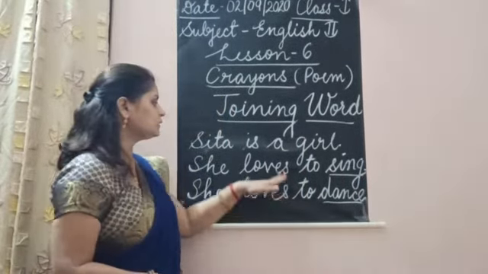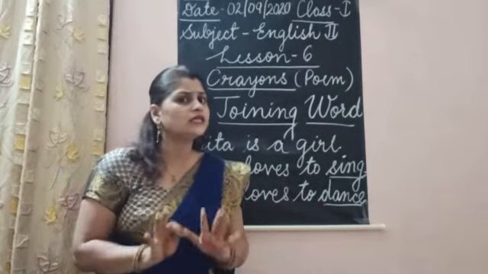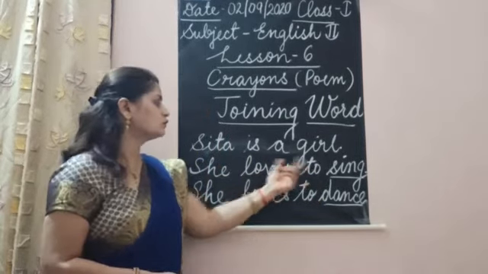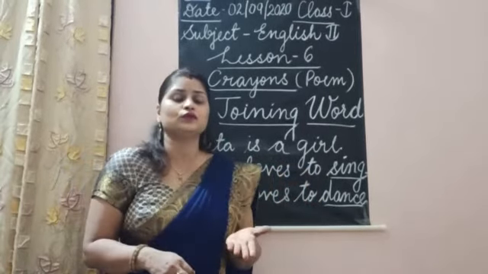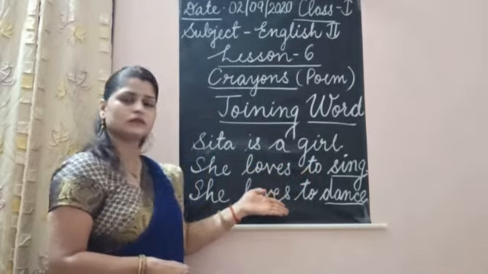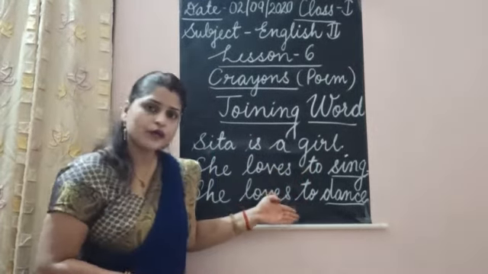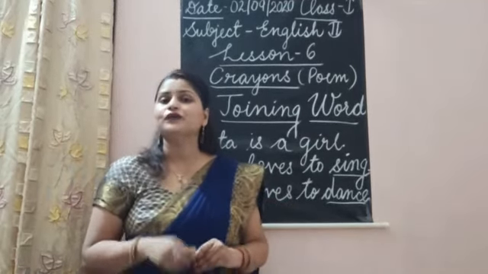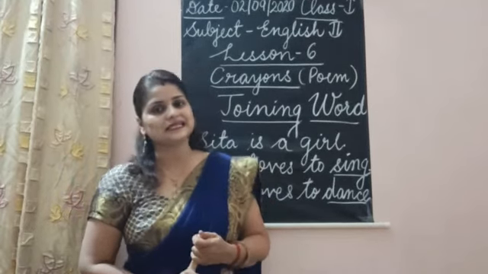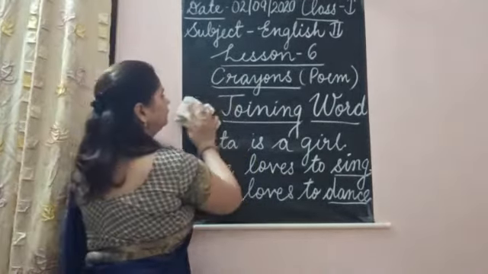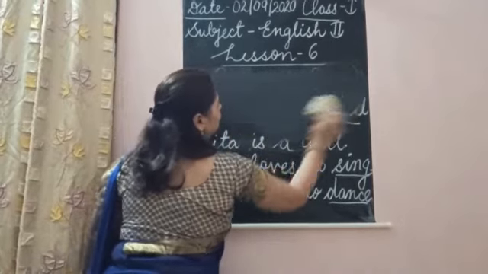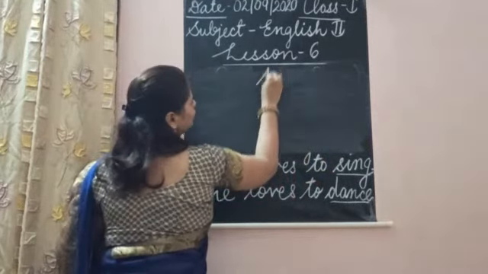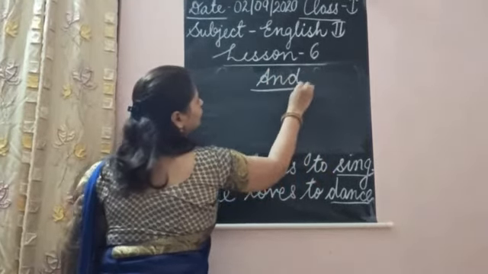So children, here these two sentences are mostly similar. It's too lengthy to read this, because here she loves to, this is repeated 2 times. Instead of doing this type of thing, we can join these 2 sentences by using the word and. So today we are going to read about the joining word, that is and. We are going to learn about the joining word and.